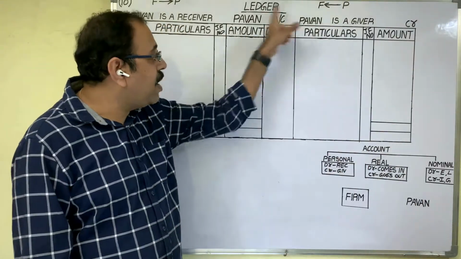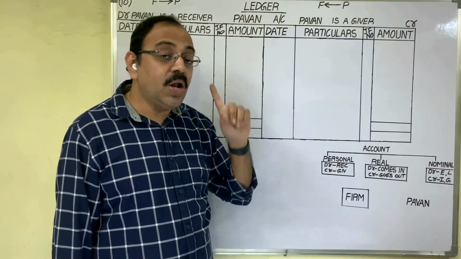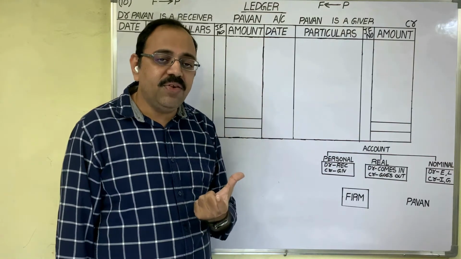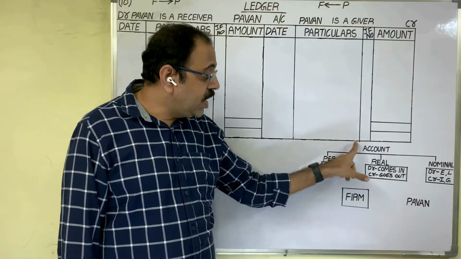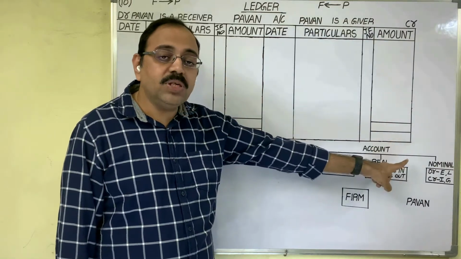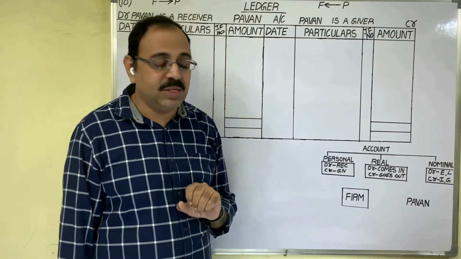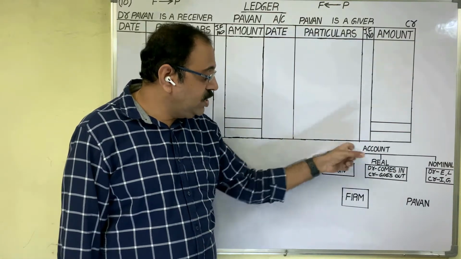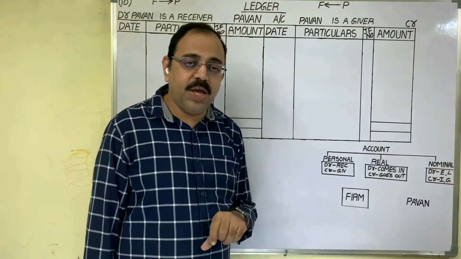To prepare Pawan's account, we need the knowledge of journal entries. To write journal entries, we need the knowledge of types of accounts and their double entry principles. Accounts are divided into three types: personal accounts, real accounts and nominal accounts.